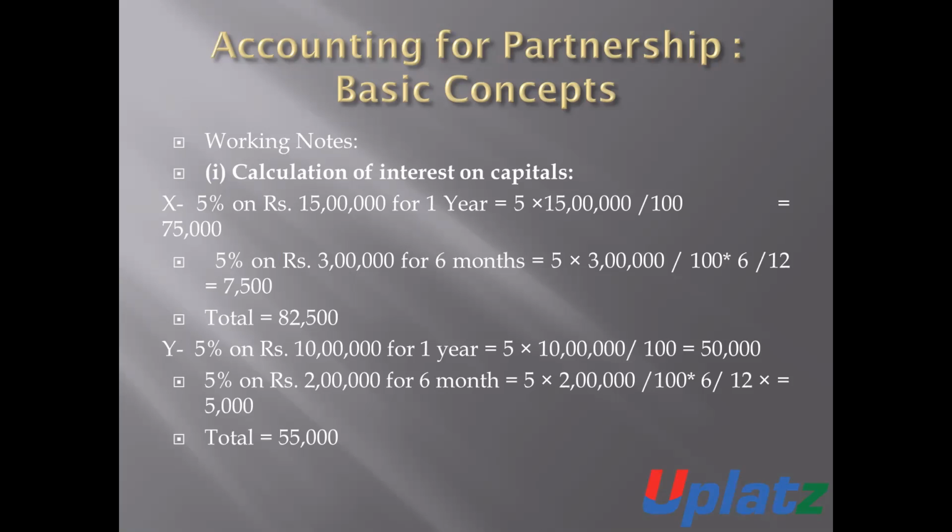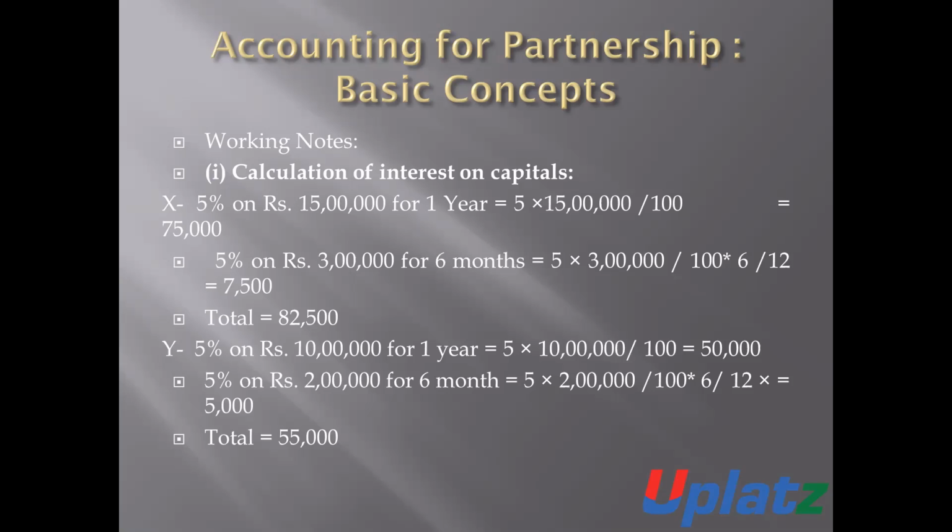is 75,000 rupees. And the amount is also introduced as capital in the middle of the year, means on 1st October. Then October to March, 6 months, and the rate of interest is 5%. And the amount of the capital which is introduced is 3 lakh rupees. Then the amount of interest will be 3 lakh into 5% into 6 months, it will be 7,500. So the total amount of interest on capital is 82,500 rupees.